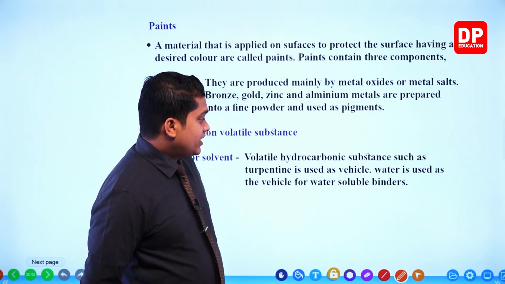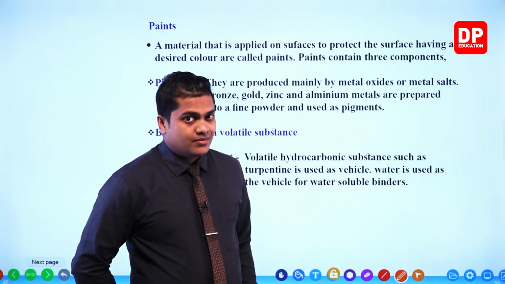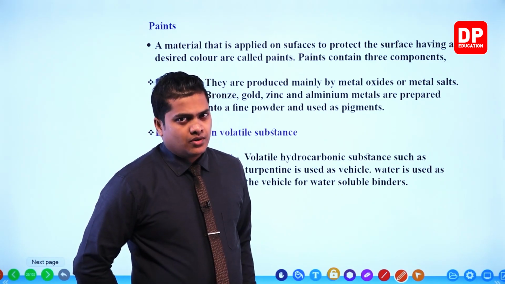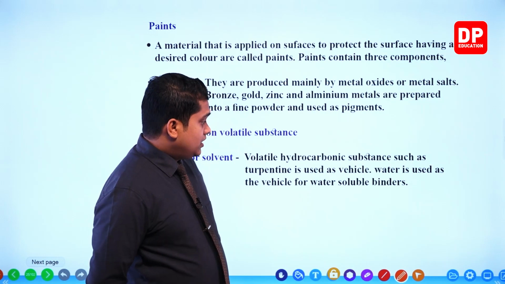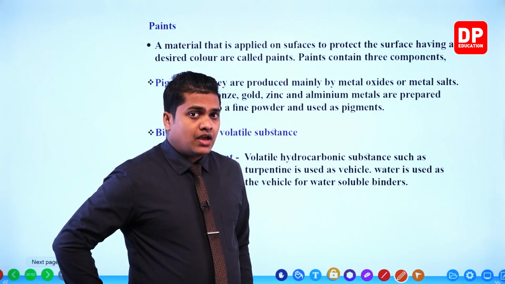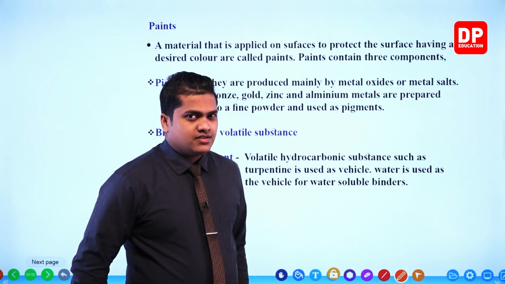Then sometimes hydrocarbonic substances like turpentine are also used. In common language these are called thinner. So we can apply thinner or turpentine with the paint, especially on metallic surfaces like gates and fences.